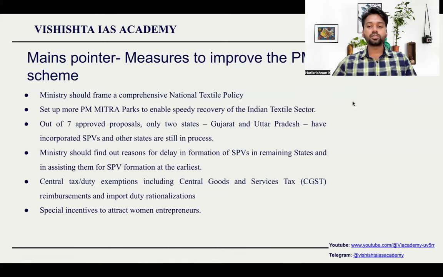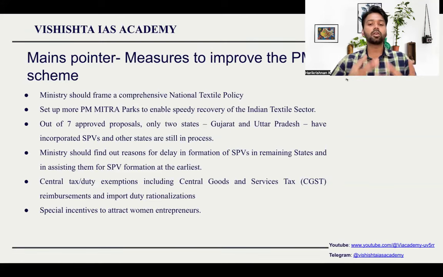A very good point which you can use for your mains answer writing: measures to improve PM Mitra. PM Mitra is integrated textile region, developing integrated textile and apparel region. That is the PM Mitra scheme. The problem with PM Mitra scheme is they wanted to launch 7 different textile parks in 7 different states of the country. But until now, only 2 states have started working on this. One is Gujarat and second one Uttar Pradesh.